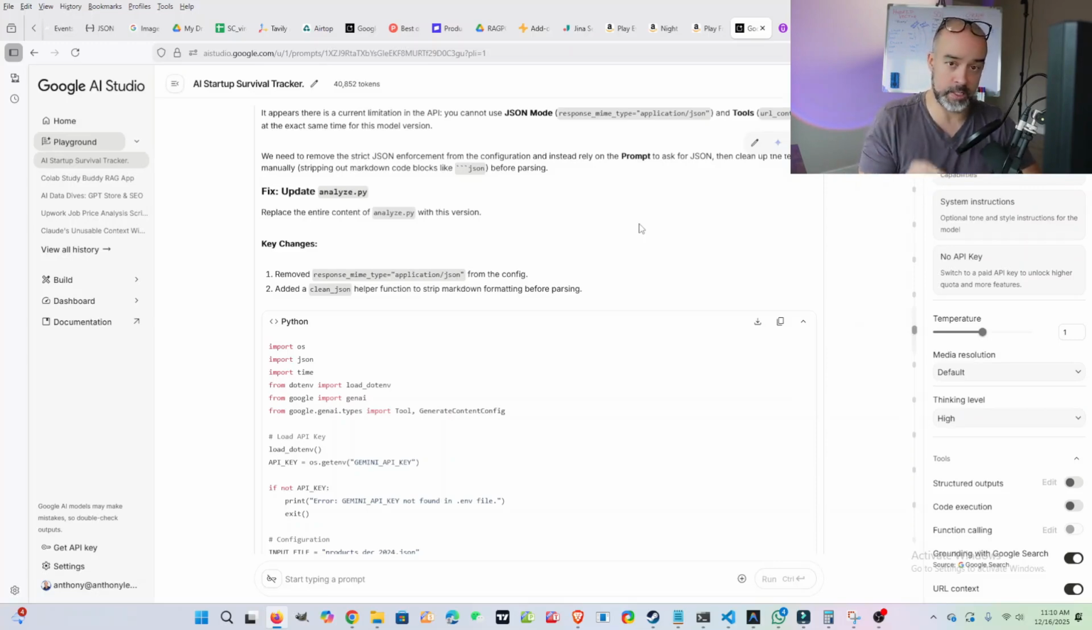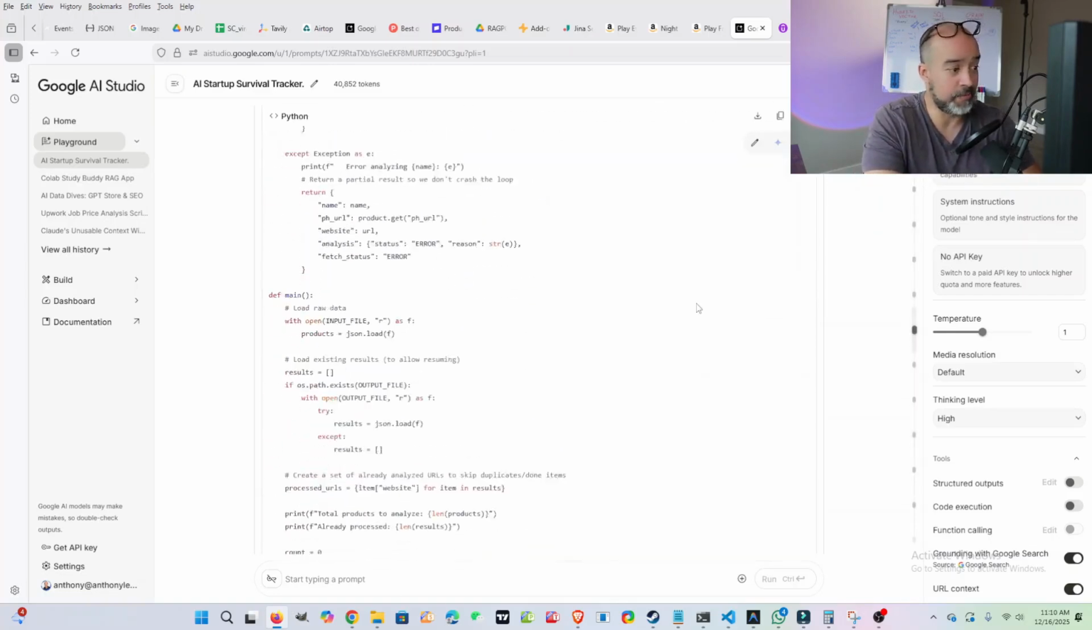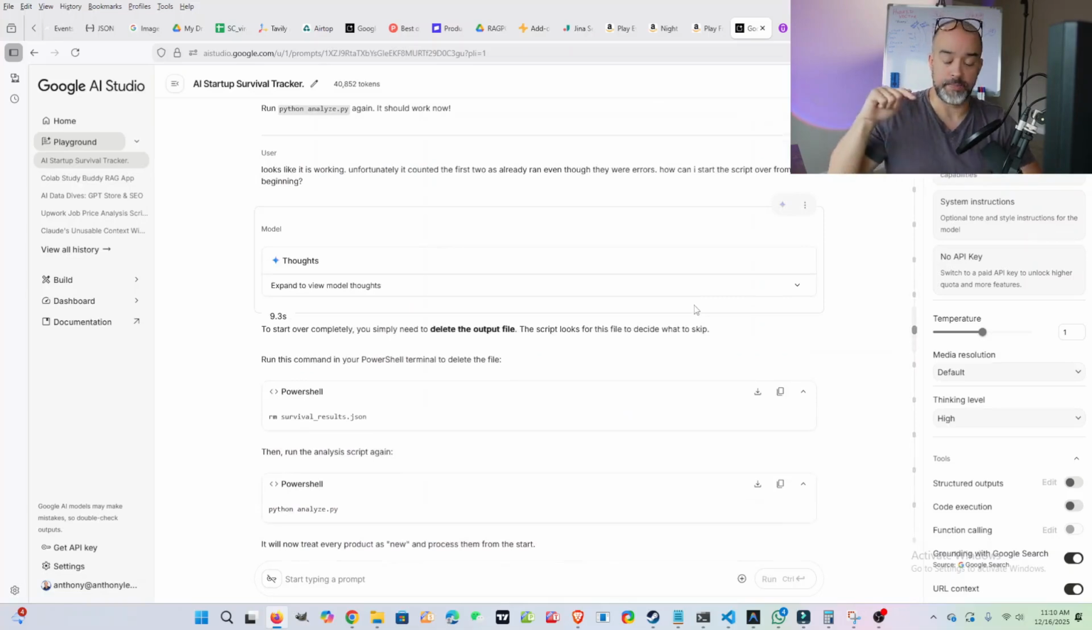So if you're relying on it to adhere to a very specific structure, you're going to run into problems like I did. So it kept failing, or the failure rate was too high, right? It would run through each of these URLs, and then it would be unknown or not found over and over again.